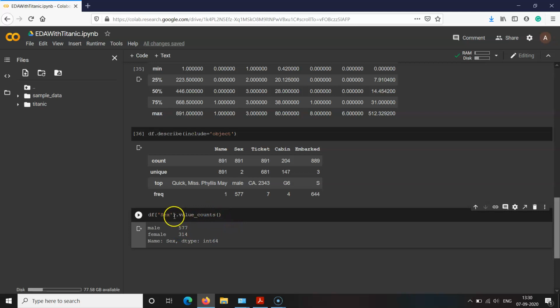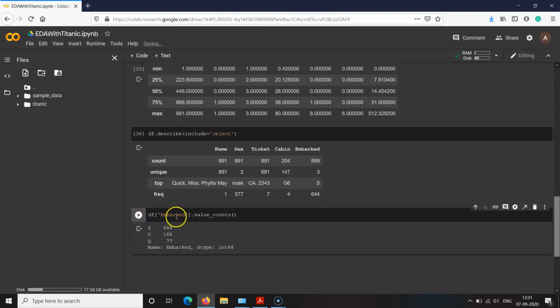Now, if you change the column variable, suppose I take embarked here, how many distinct values does it have? There are three distinct values, and let us check which those are.